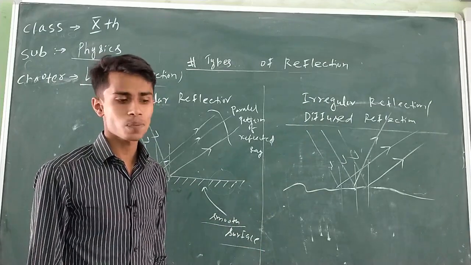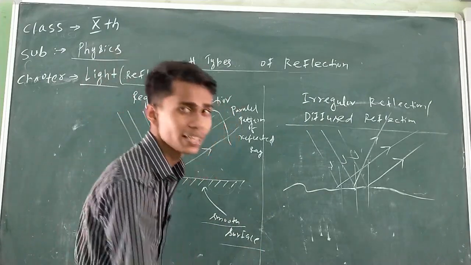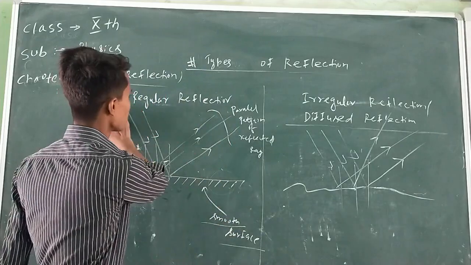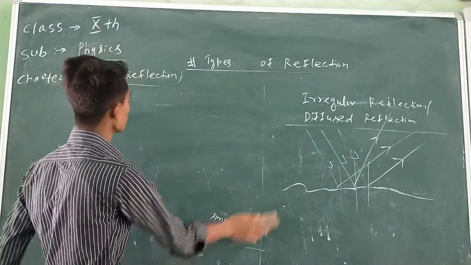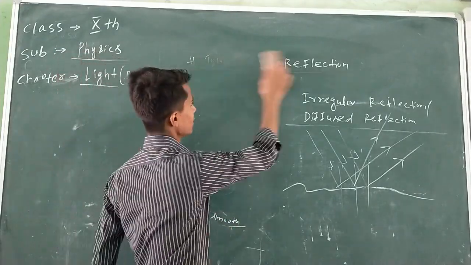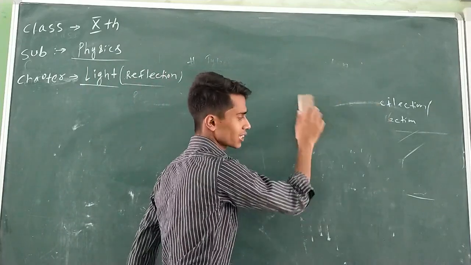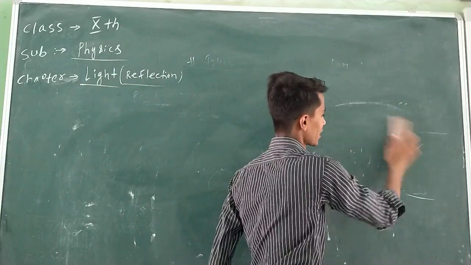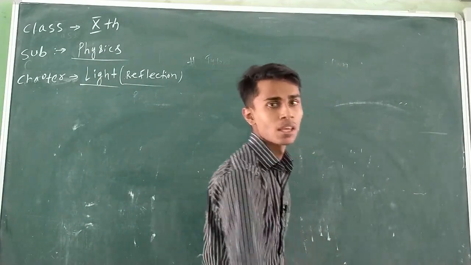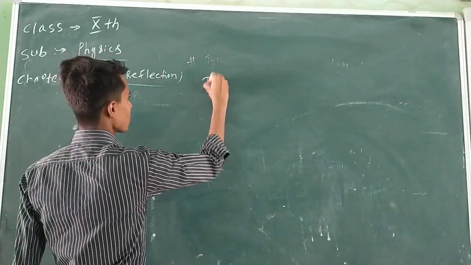Have you understood the types of reflection? The two types of reflection are regular reflection and diffuse reflection. What is the meaning of regular reflection? Reflection from a smooth surface is called regular reflection, while the reflection from a rough surface is called diffuse reflection. Image formation takes place in regular reflection. Image formation will not take place if the reflection is diffuse. Now, we will study about image and types of image.